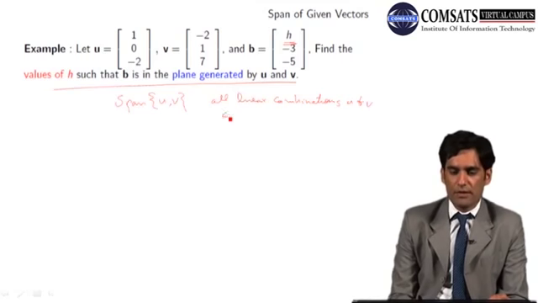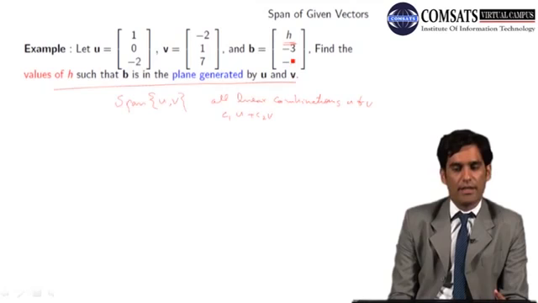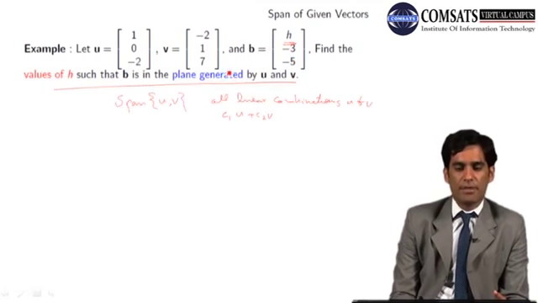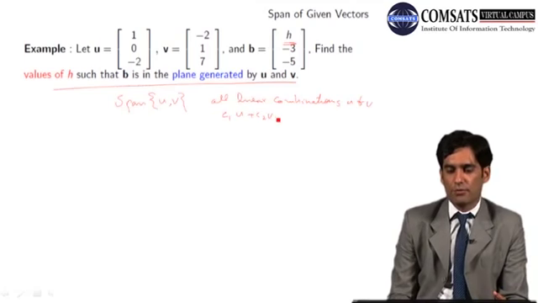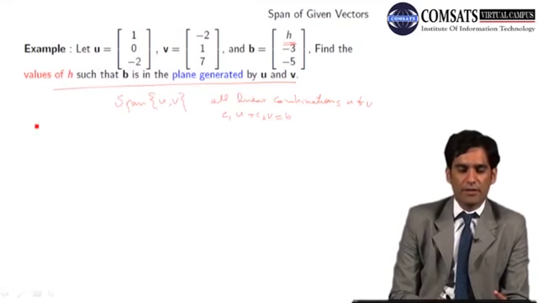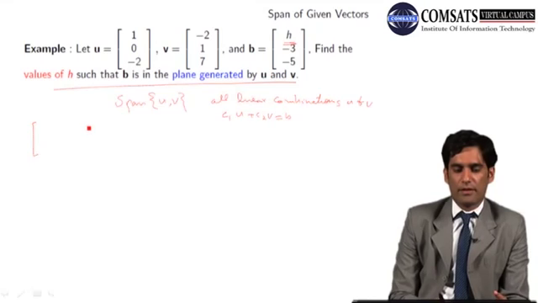अब linear combination क्या होता है? Linear combination C1 U plus C2 V होता है. अब अगर हमने find out करनी है H की value such that B is in the plane generated by this one, it means that we have to solve this vector equation B, and this vector equation is equivalent to the following system of linear equation which has this augmented matrix -2, 1 and 7 and H